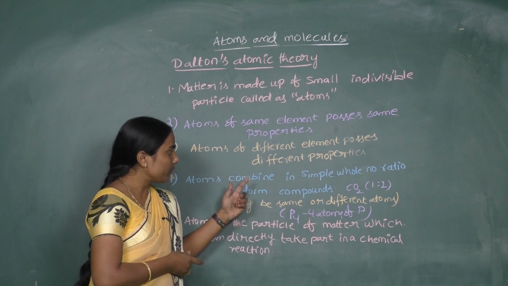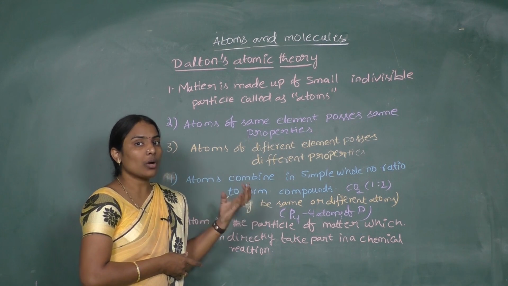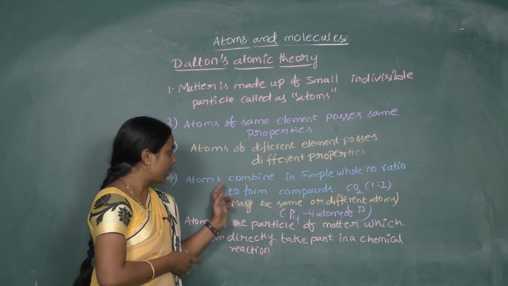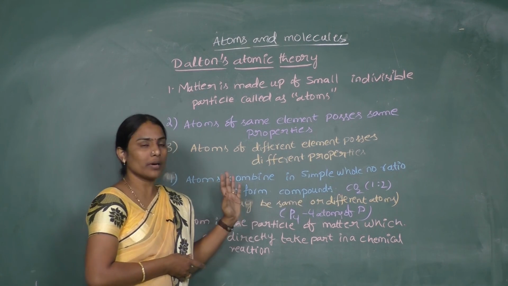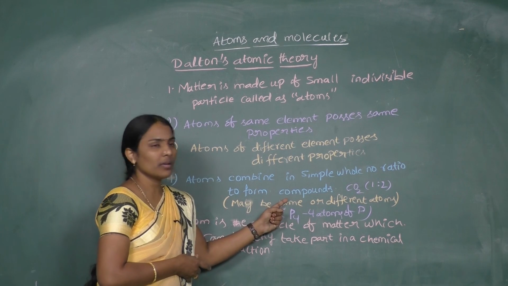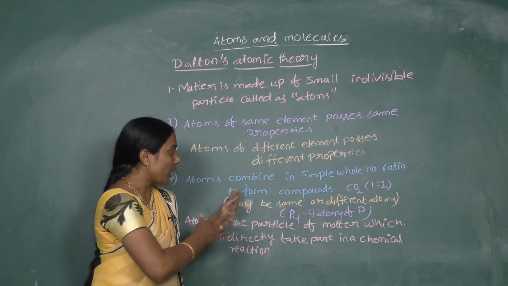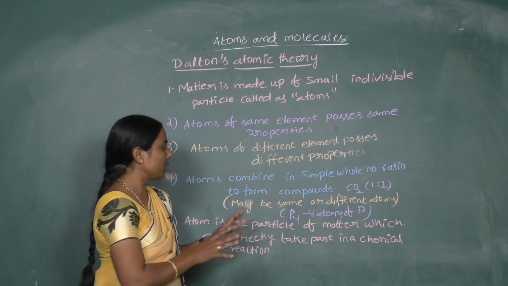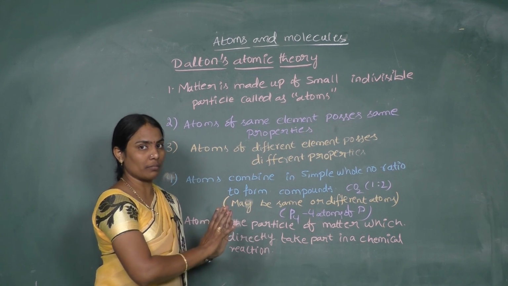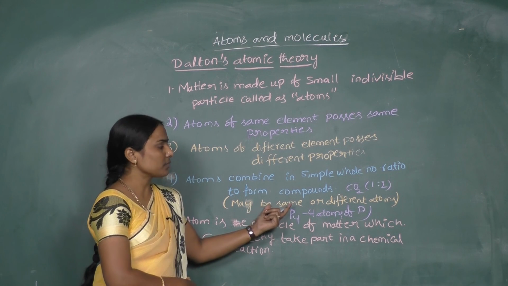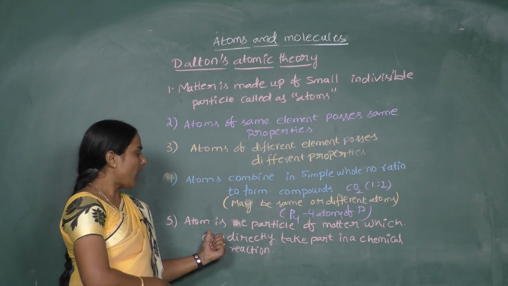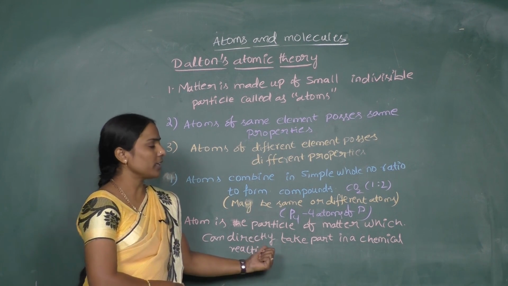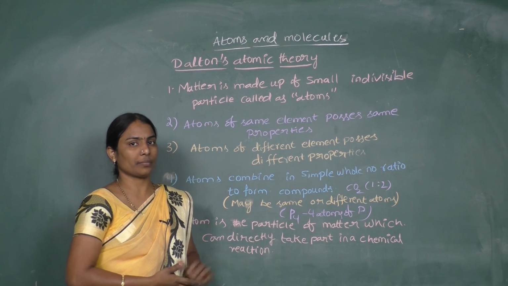And atoms are the building blocks of matter. They can combine in simple whole number ratio so that they can form compounds. And during the combination, it is not mandatory that only the same atoms should combine. Different atoms can combine. And finally, the atom is a particle which can directly take part in a chemical reaction.